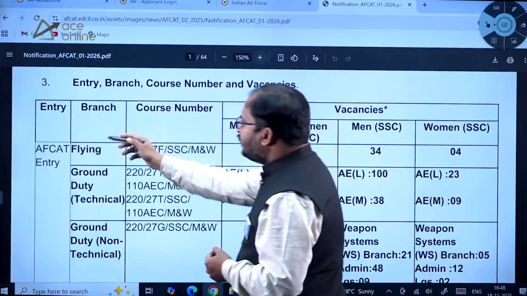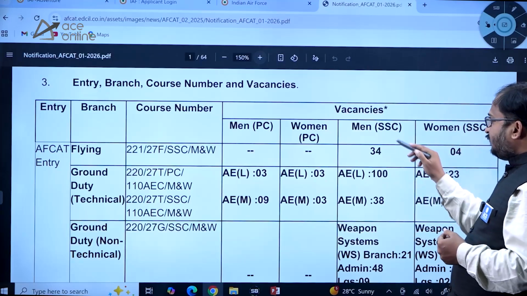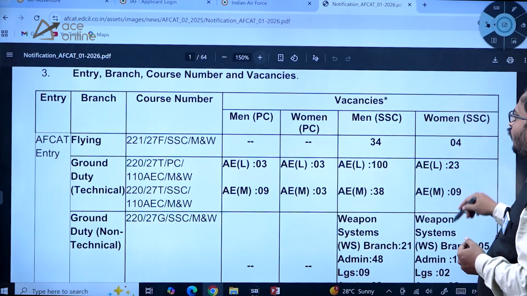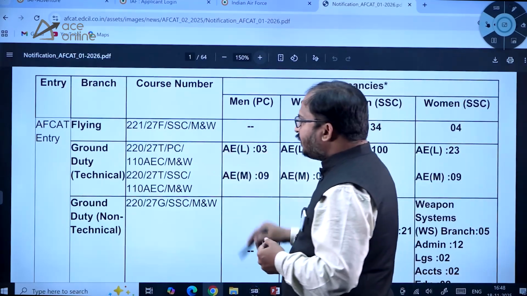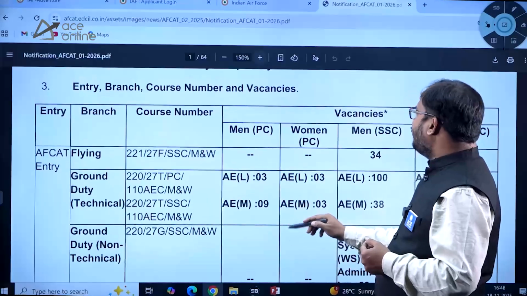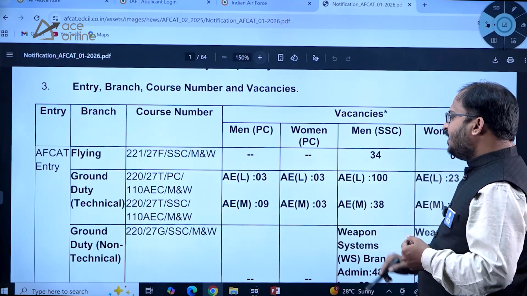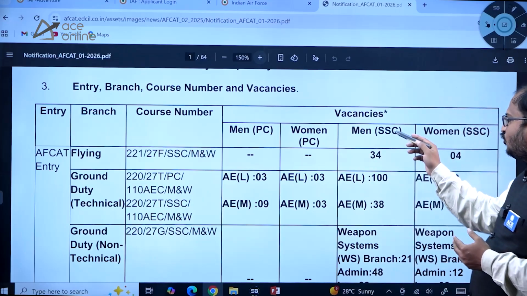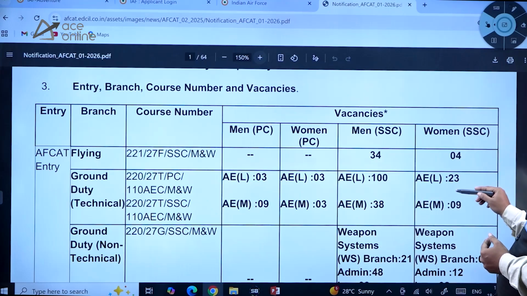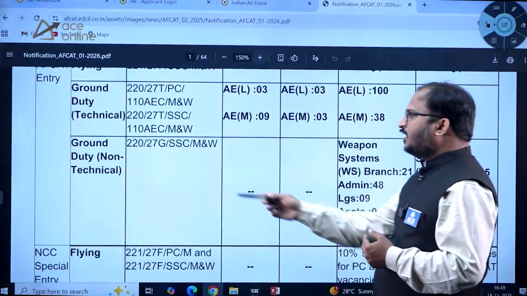So FCAT entry branch flying. Here course number is given, men and women is there. So short service commission, men 34 vacancies are there. Women 4 vacancies are there. Then permanent commission, here you can see ground duty technical. So AEL 3 vacancies are there here. AEM 9 vacancies are there, AEL 3 vacancies, AEM 3 vacancies are there for women candidates. Then short service commission, AEL 100 vacancies are there, AEM 38 vacancies are there. For women, AEL 23 vacancies, AEM 9 vacancies are there.